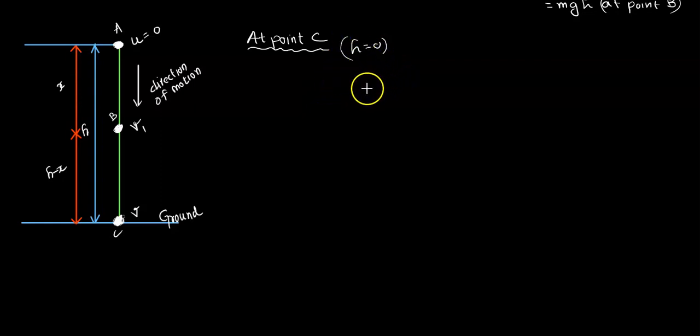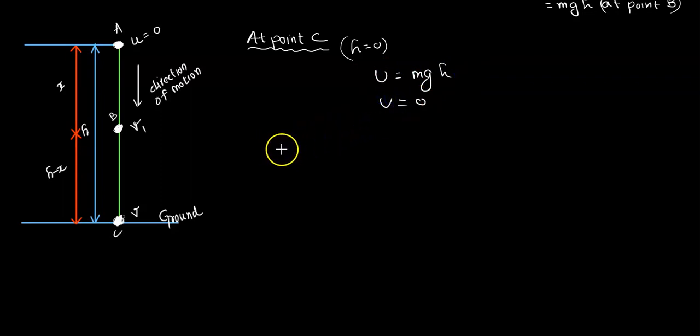When h is equal to 0 at point C, the potential energy mgh is 0. So at point C it is clear, potential energy is 0.